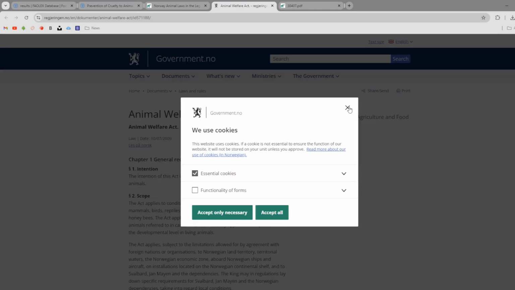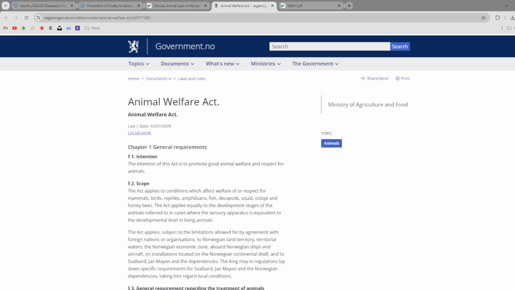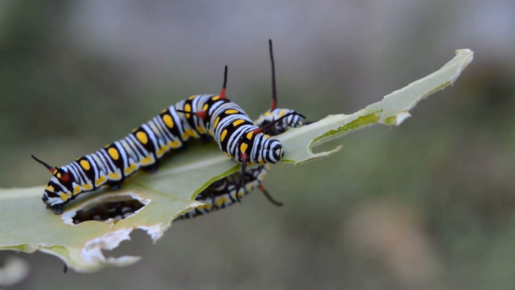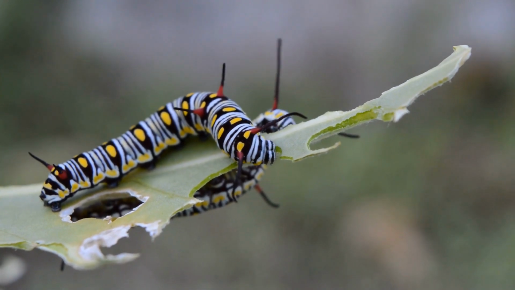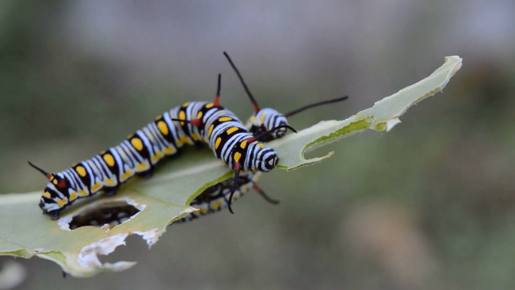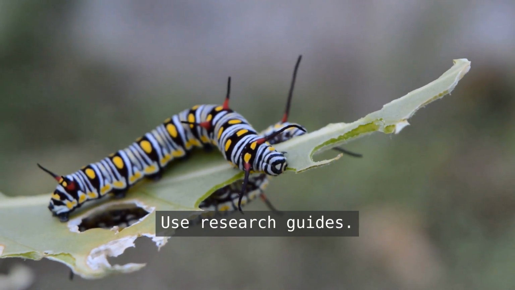So just a few places you can try: Ecolex, Fowlex, and globalanimallaw.org, but let's talk about some other options if you're not finding your laws of interest through these resources. If you need to dig a little bit deeper and find legal databases specific to a particular country, like a South African case law database or a Japanese statutory law database, what I recommend is using a research guide specific to that country.